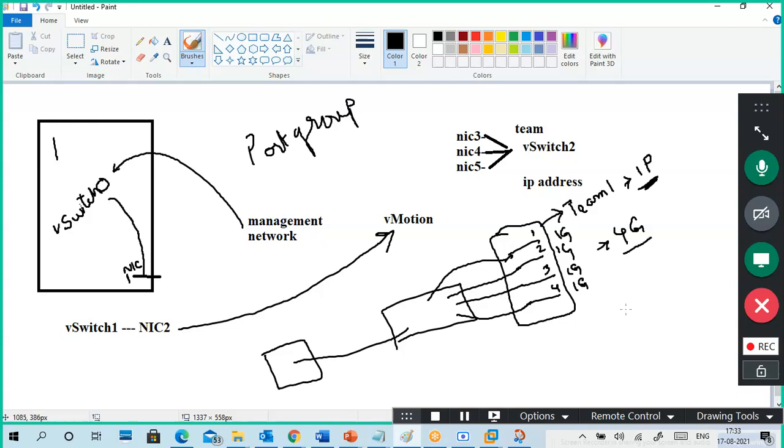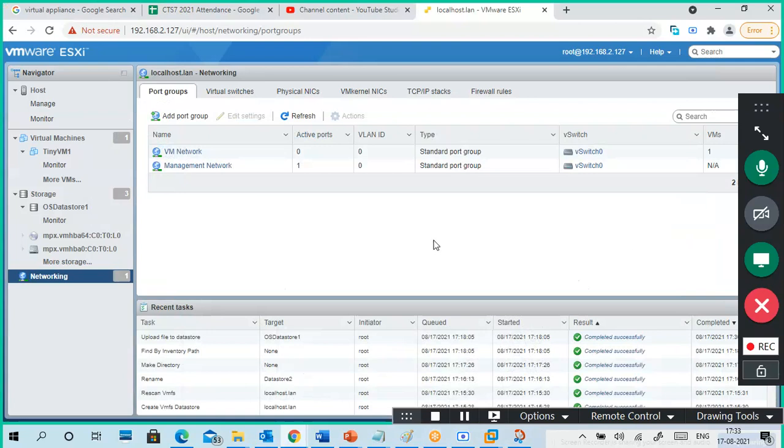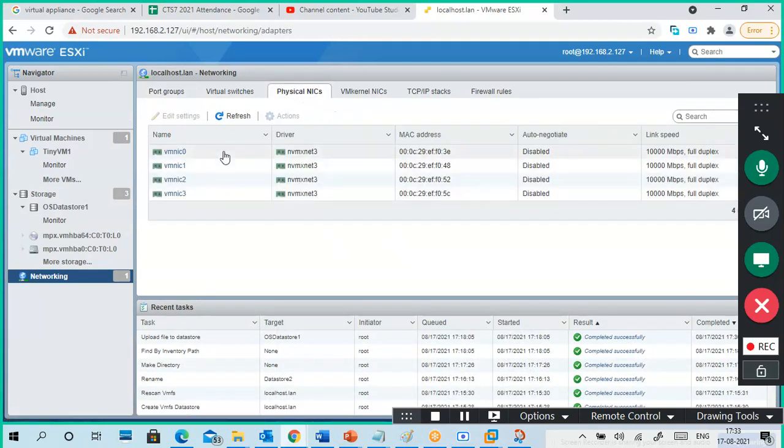That is called load balancing. It balances the load. Instead of 1 Gbps speed, the speed looks like 4 Gbps. That is why this teaming is there. That's why I added 4 extra NICs.